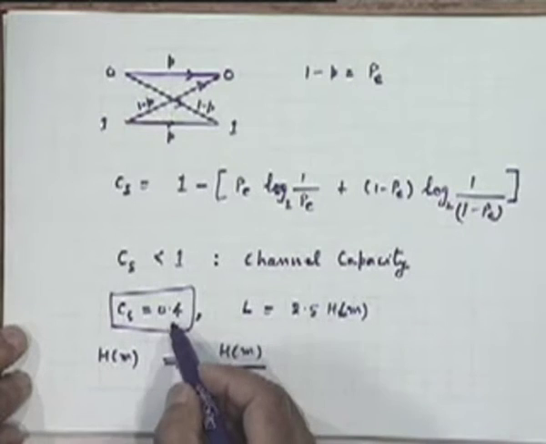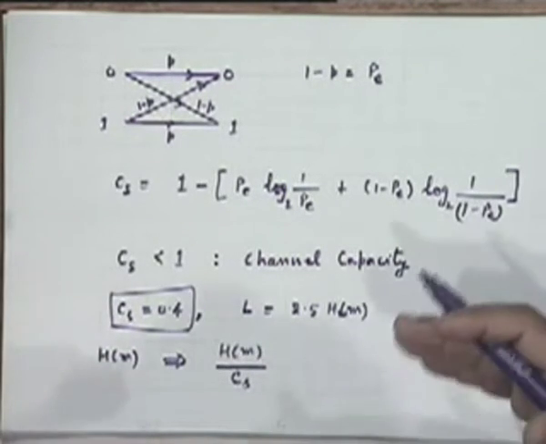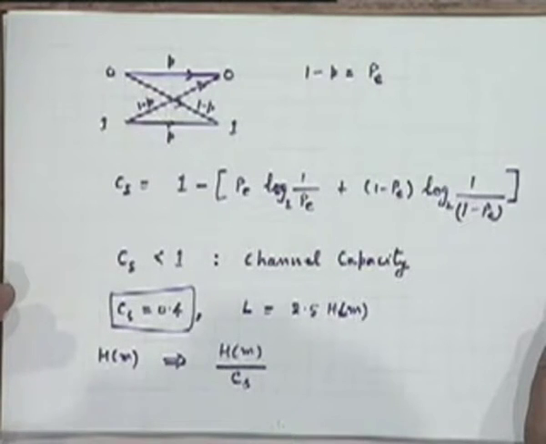If the capacity was 0.8, then obviously it will come down. The need for additional redundancy also correspondingly comes down.